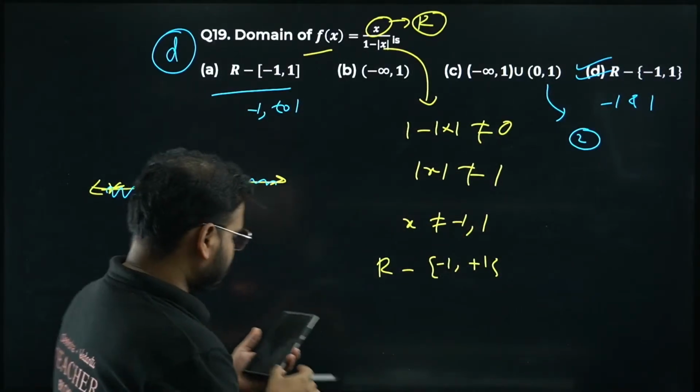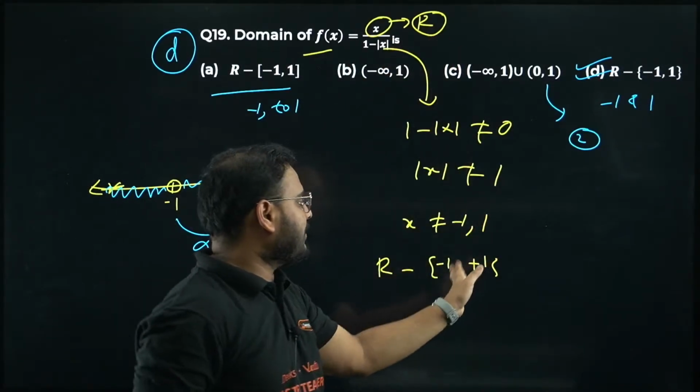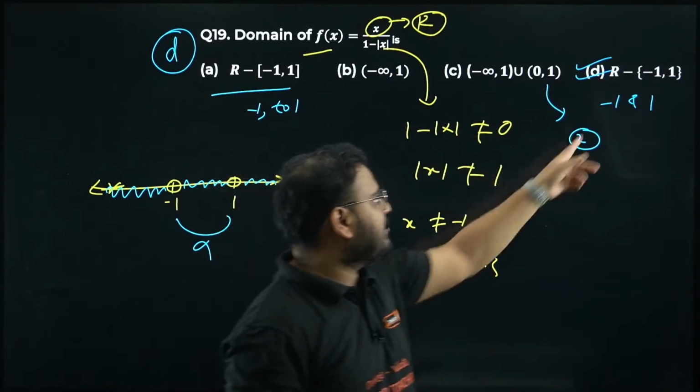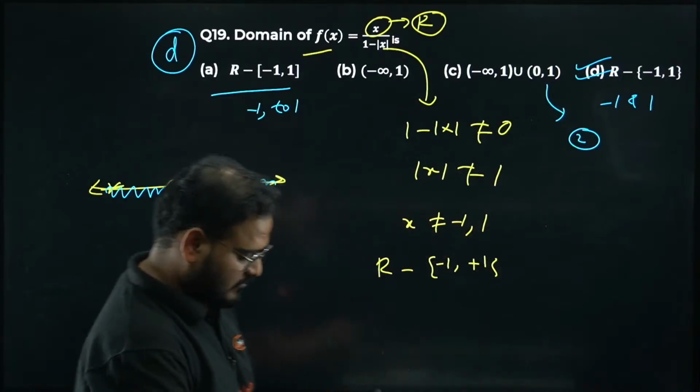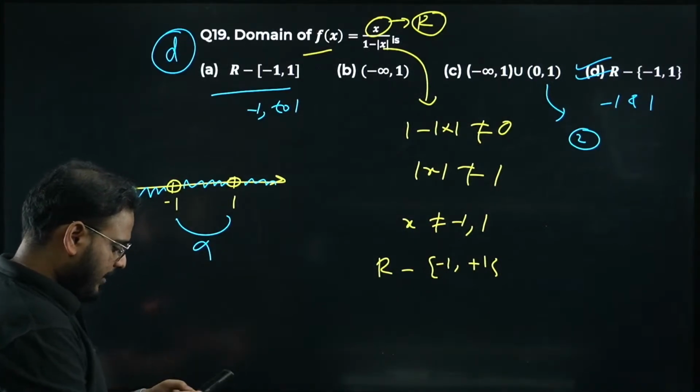Please check, okay? Simple. In the numerator, x is all real, and in the denominator only 1 and minus 1 are not part of the answer. So from all real, remove minus 1 and 1. Why make it difficult? Alright.